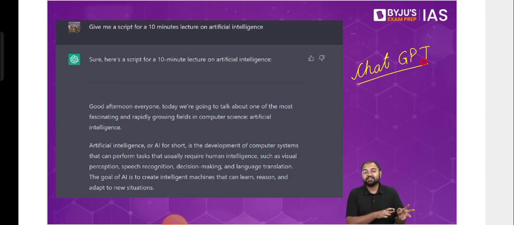It will be an original answer. Normal search engines work differently. For example, if you go to Google and type something on the search bar, it will give you a lot of website links where you can go and read about those topics. But in this case, whatever question you ask, an exact answer will be given to you.